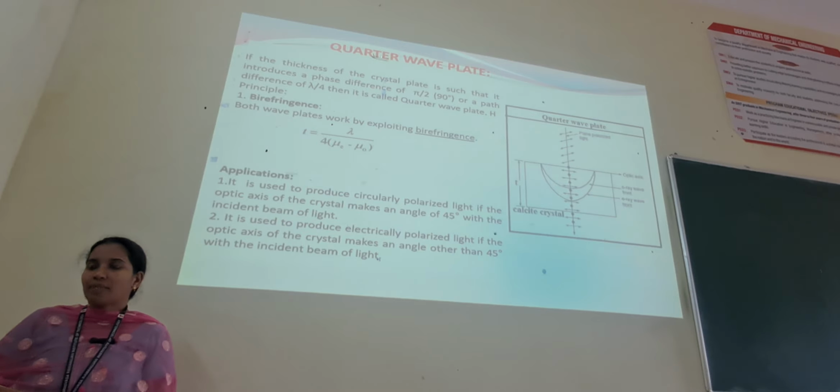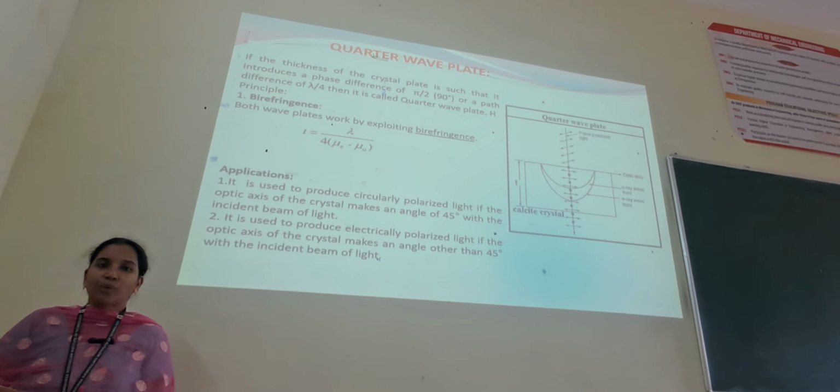The principle involved in both wave plates, that is the quarter wave plate and the half wave plate, works by exploiting birefringence. So the thickness T is given by lambda by 4 of (mu E minus mu naught), where mu E is the refractive index of the extraordinary ray and mu naught is the refractive index of the ordinary ray. So what are the applications?